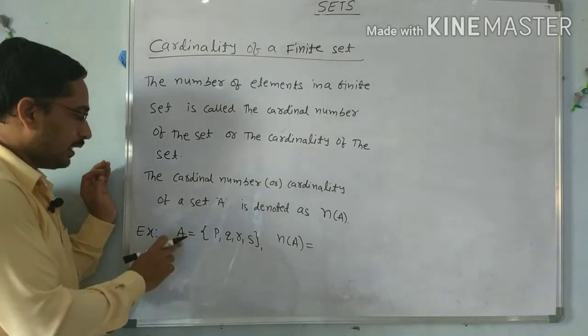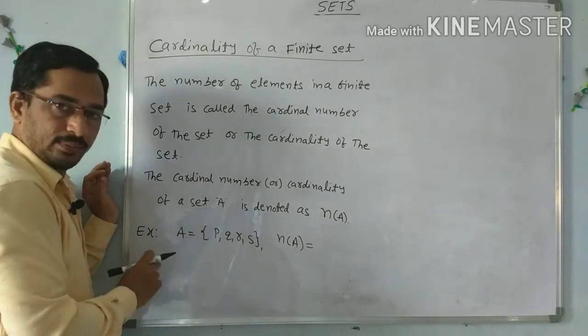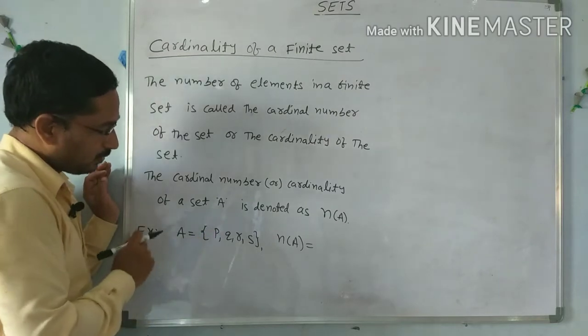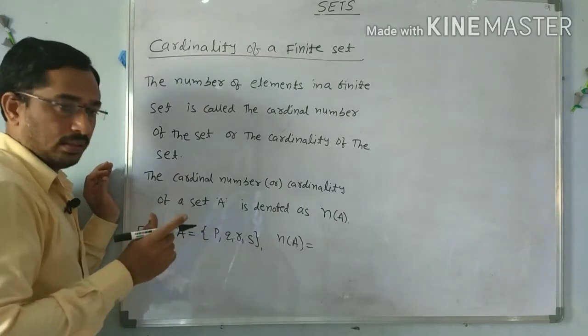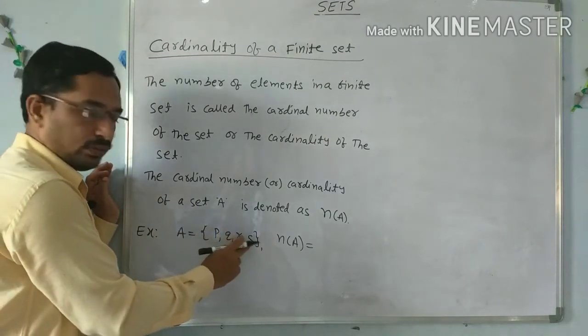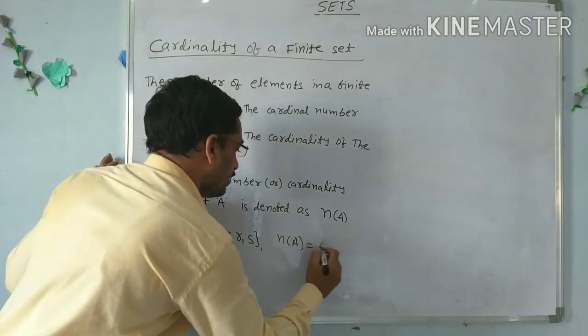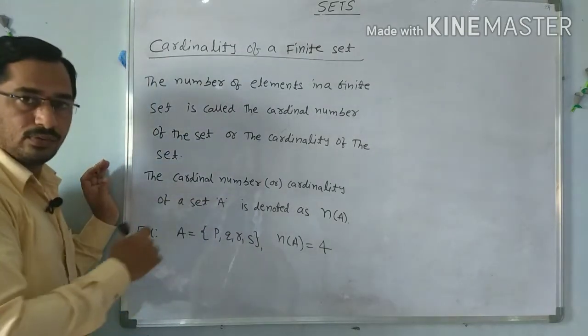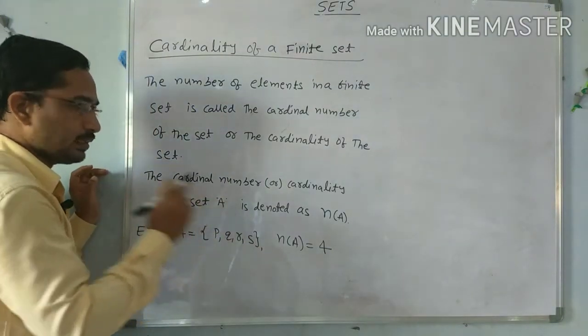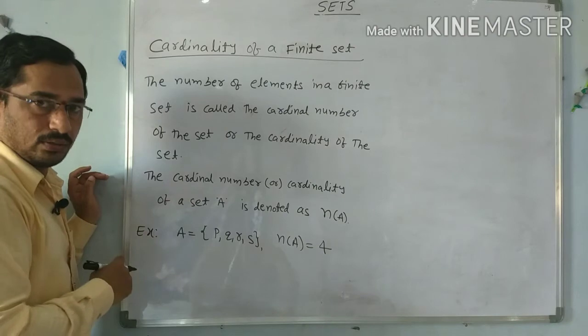See the example, A equals {P, Q, R, S}. Count the number of elements: 1, 2, 3, 4. So it contains 4 elements, so the cardinality of A is 4, or n(A) equals 4.